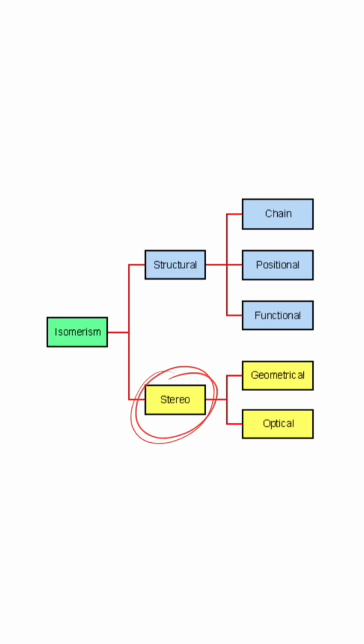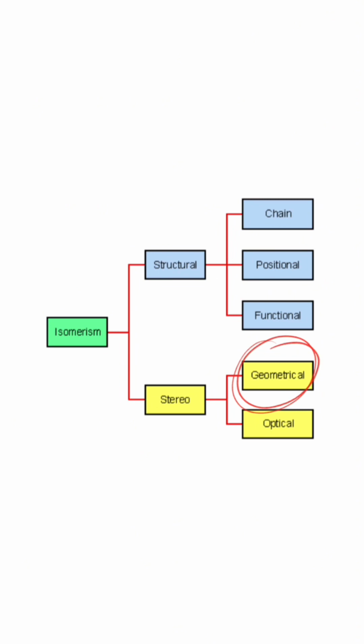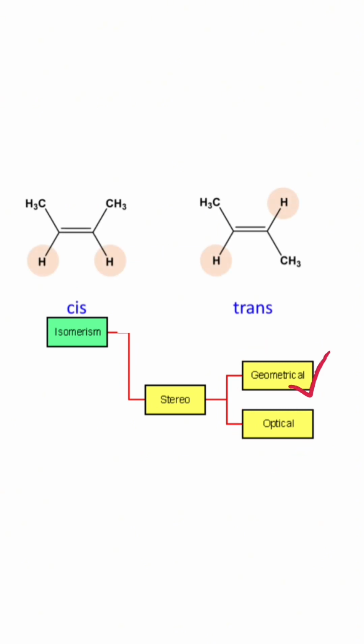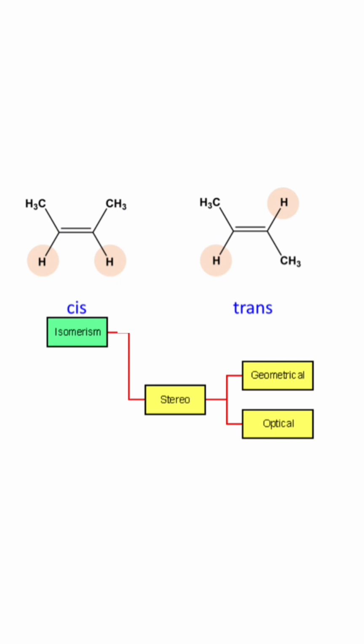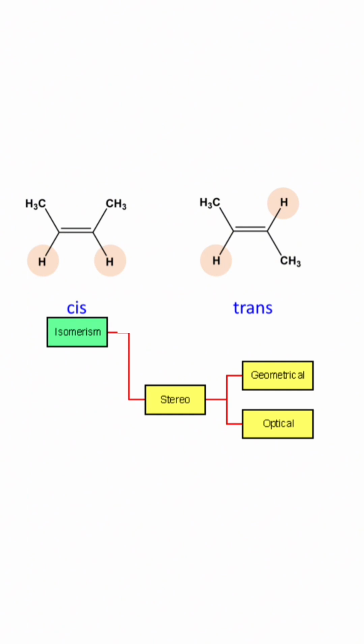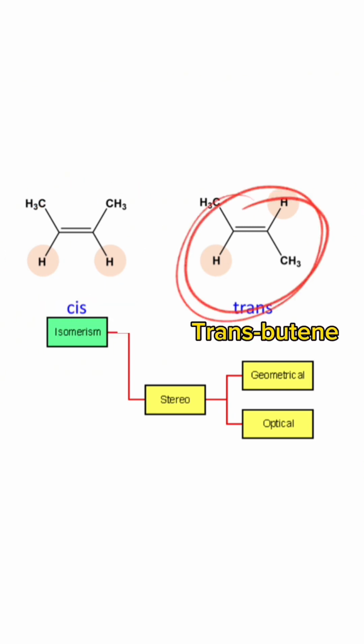For stereoisomerism, it talks about the arrangement of atoms in space. For that, we have geometrical isomerism and optical isomerism. Geometrical isomerism deals with the spatial difference of organic compounds and is of 2 forms. One is cis and the other is trans. In naming this, we just add cis or trans to it and pronounce it as usual. For this, it will be cis-butene, and that will also be trans-butene.